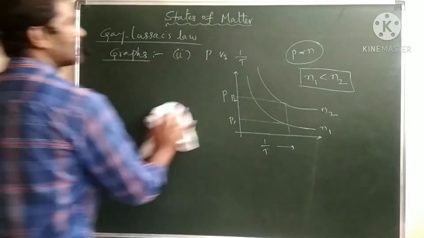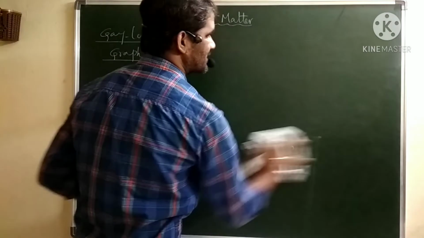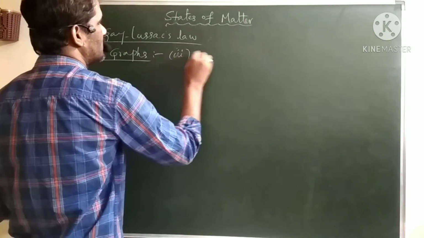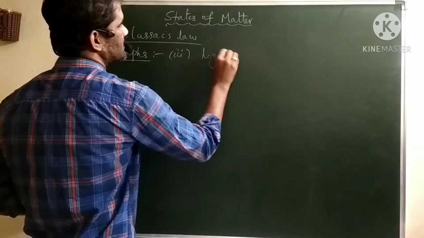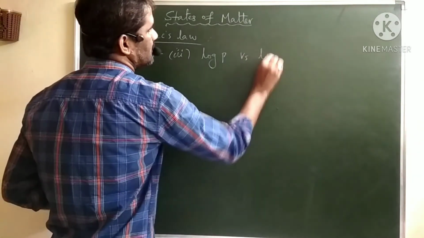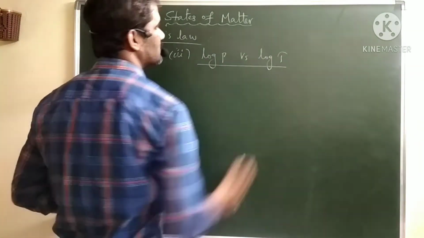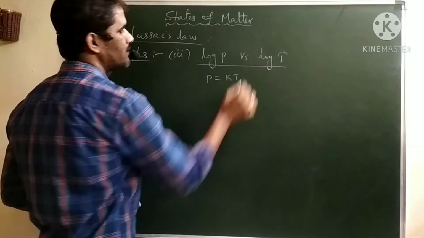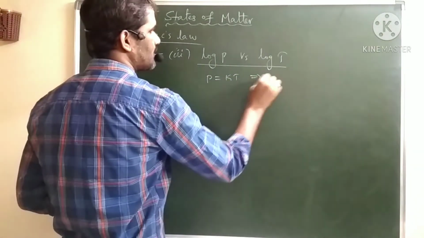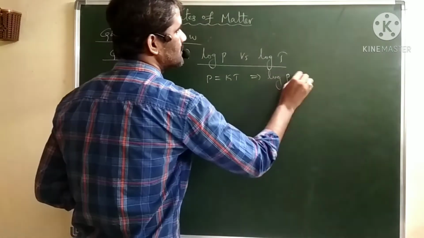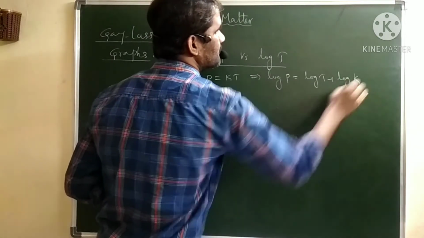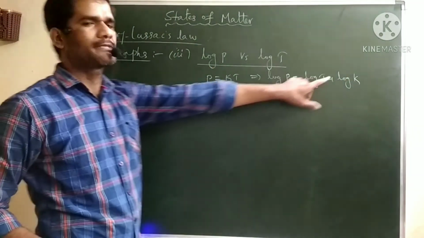Next, one more type of graph, with respect to logs. The third type of graph is log P versus log T. Can we get this from the equation? P is equal to some constant into temperature. If you apply logarithm, then log P is equal to log T plus log K. Again it is y equals mx plus c.